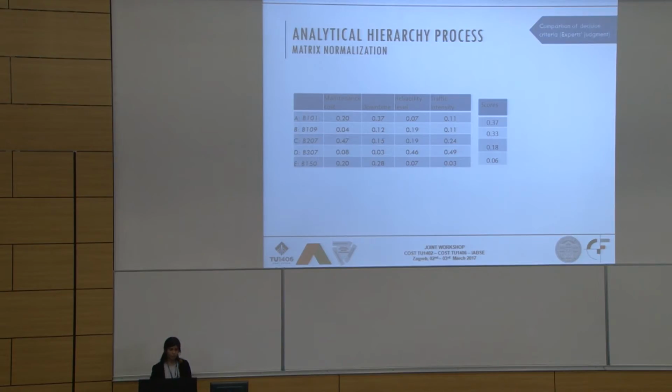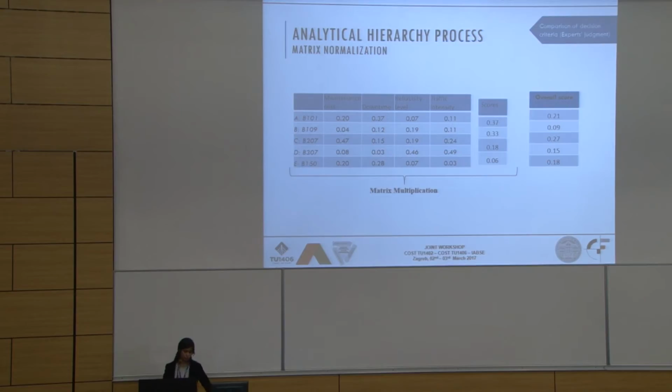I repeated this procedure for maintenance cost, also for the downtime, the reliability level and the traffic intensity, which finally gives me this matrix that has the relative importance of each of these attributes. By doing the matrix multiplication of the values I have for the attributes by the relative importance of each attribute, I get the final score. The higher the score, the more I prefer that particular alternative for maintenance. Here the highest score is 0.27, which is bridge C, the best one if I want to do the maintenance with the objective of minimum cost and minimum downtime.